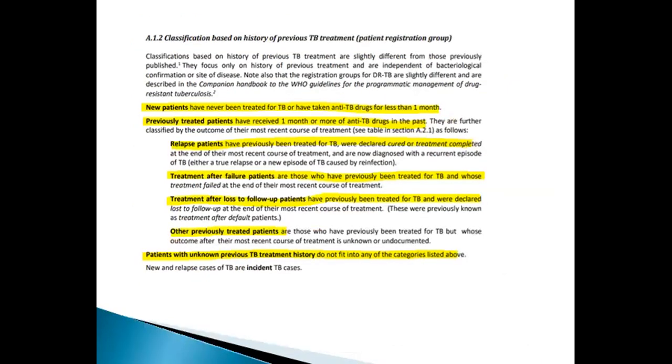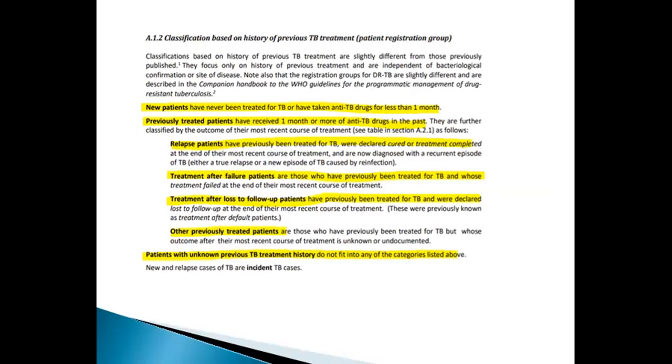Classification based on history: new patients have never been treated for TB or have taken anti-TB drugs for less than 1 month. Previously treated patients have received 1 month or more of anti-TB drugs in the past. They are further classified. Relapsed patients were previously treated for TB, were declared cured or treatment completed at the end of their most recent course of treatment, and are now diagnosed with a recurrent episode of TB. Treatment after failure patients are those who were previously treated for TB and whose treatment failed at the end of their most recent course of treatment.